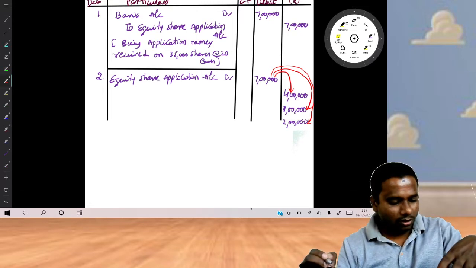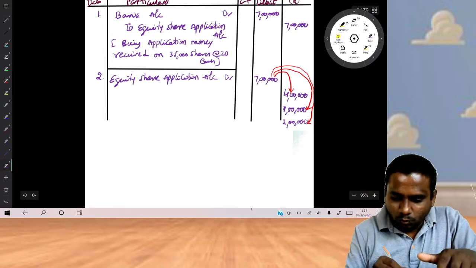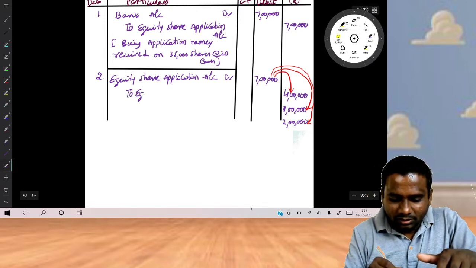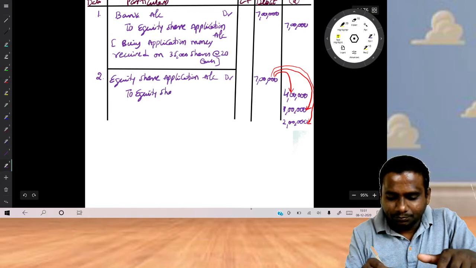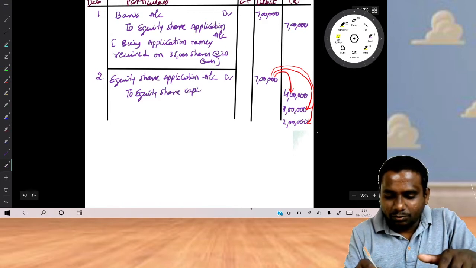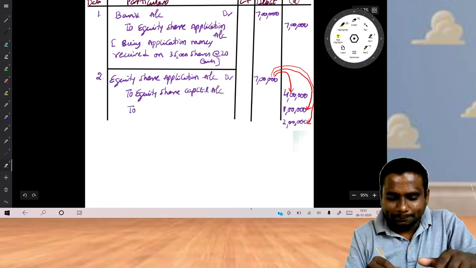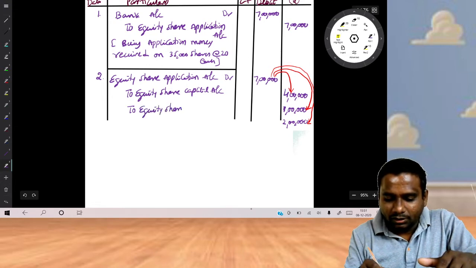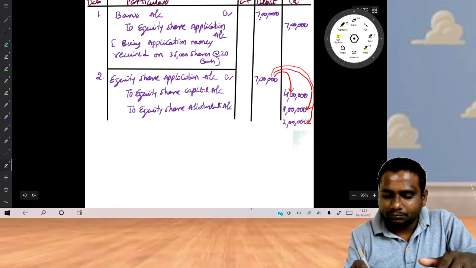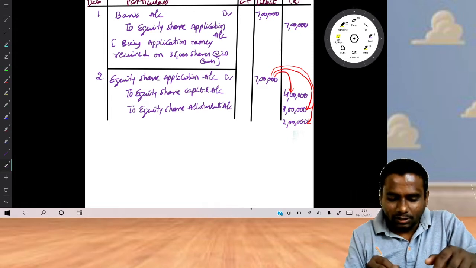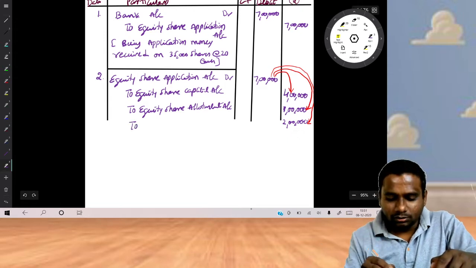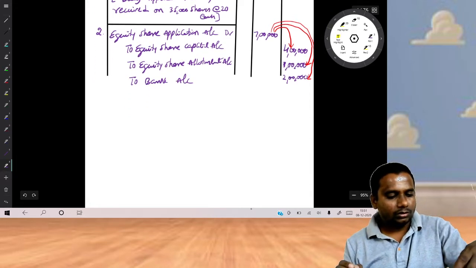Now write down the accounts: to equity share capital account 4 lakhs, to equity share allotment account 1 lakh. And what about this 2 lakh? Refund. Refund means bank account credit.